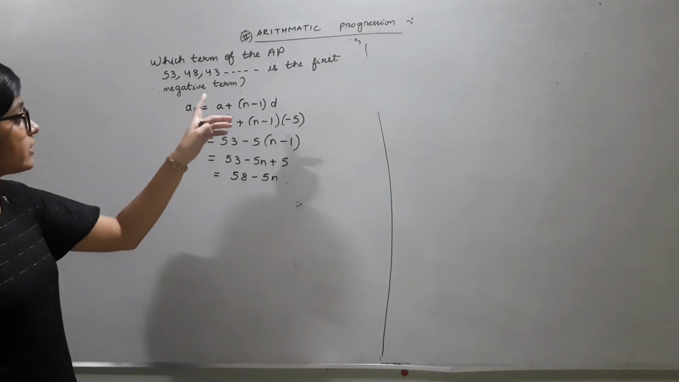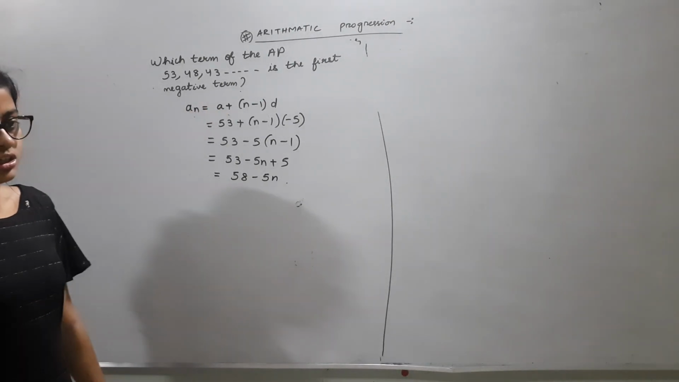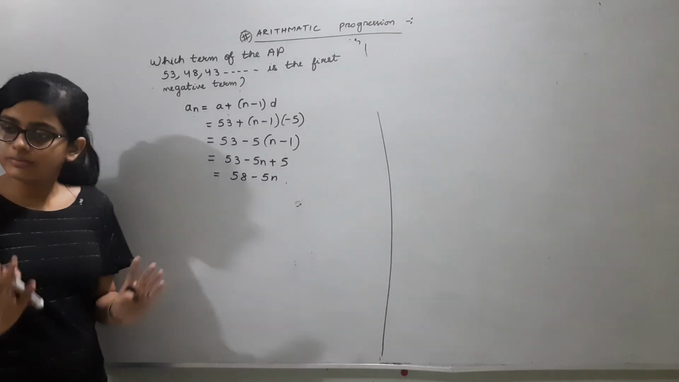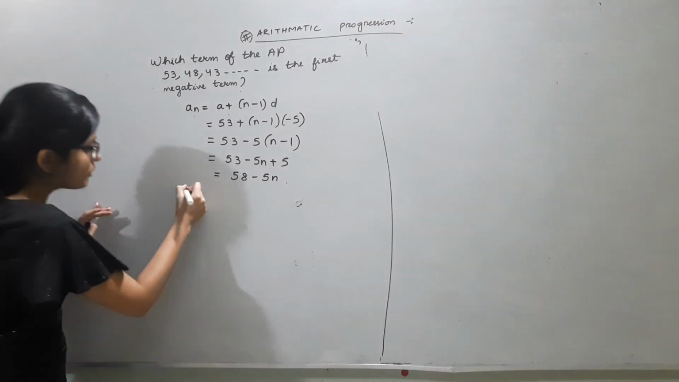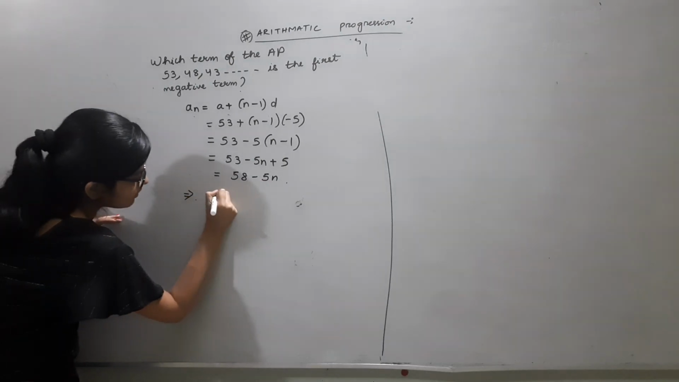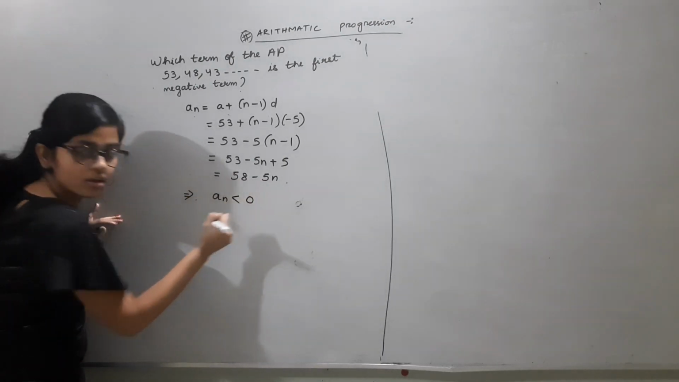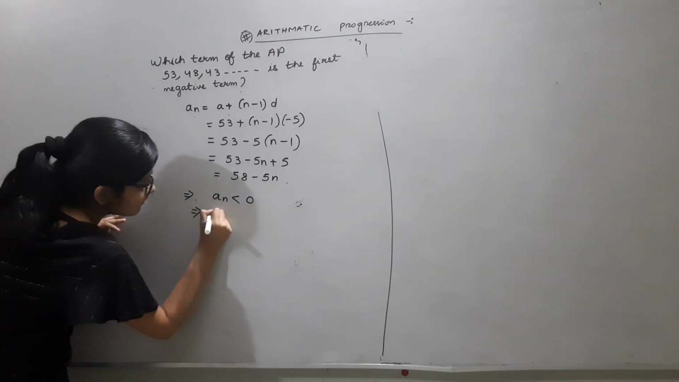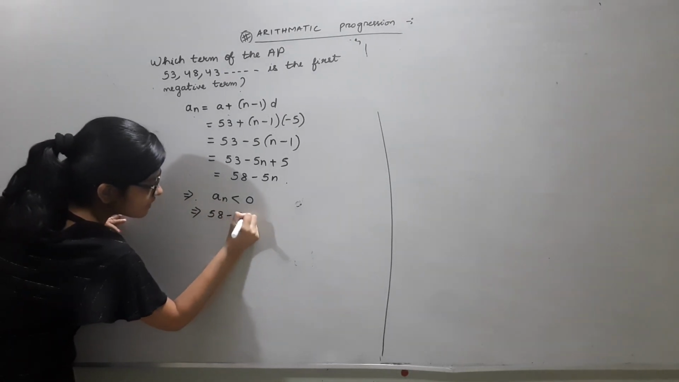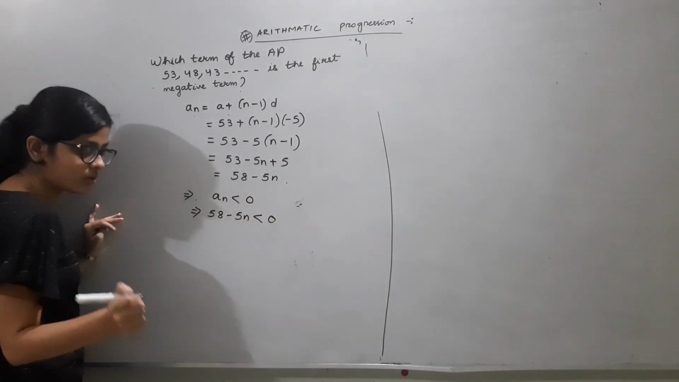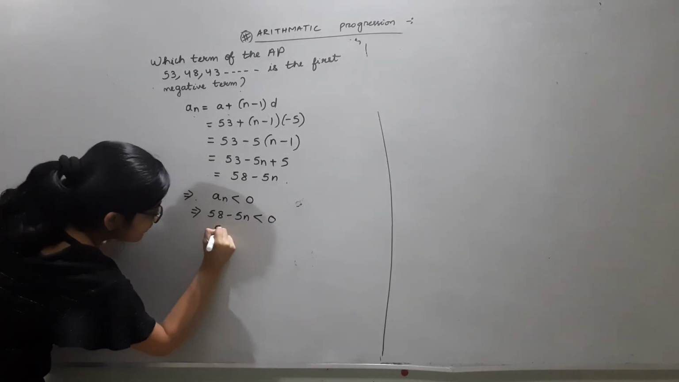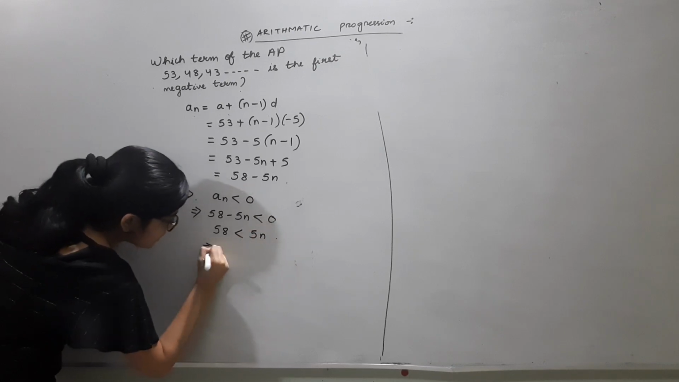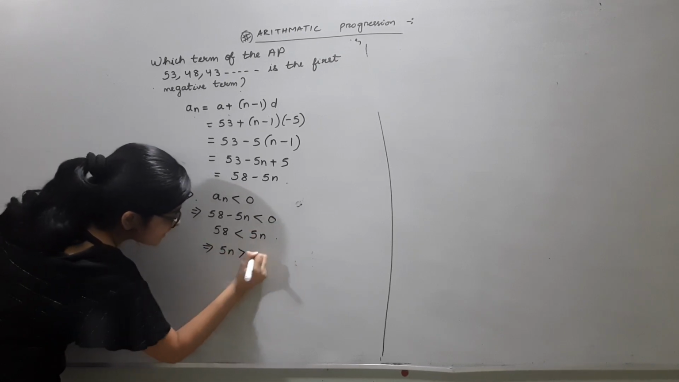Now we need to find which is the first negative term. The first negative term should obviously be less than 0. So in order to find it, we should take an less than 0, because a negative term must be less than 0. So 58 minus 5n should be less than 0. What are we getting? 58 is less than 5n, so 5n is greater than 58.